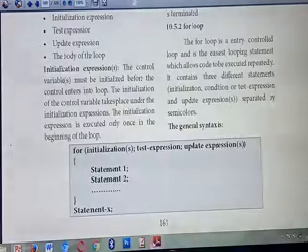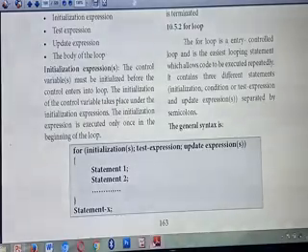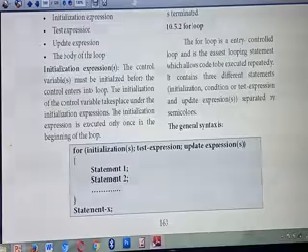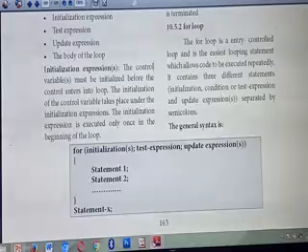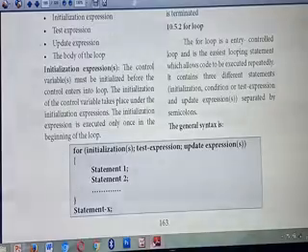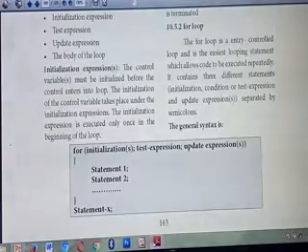This for loop is the entry control loop. So the condition is checked before the execution, before the flow enters the loop. This for loop also contains three parts. Last class we studied that loops contain initialization expression, test expression, update expression and body of the loop, isn't it? Likewise, this for loop also contains how many statements? Three. What are they? Initialization, condition or test expression, and update expression.